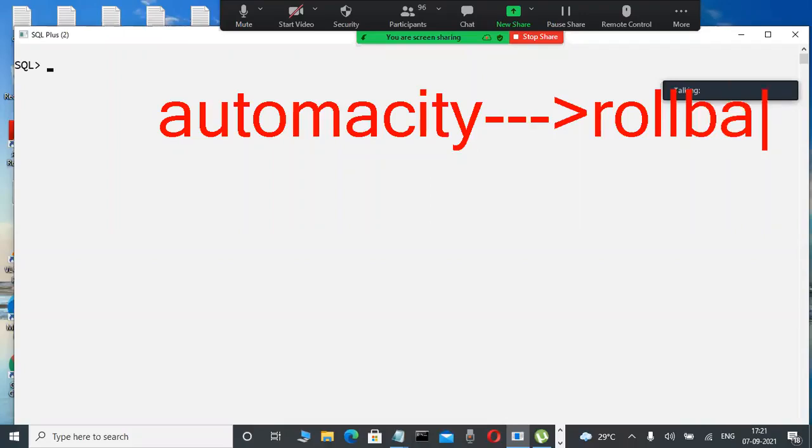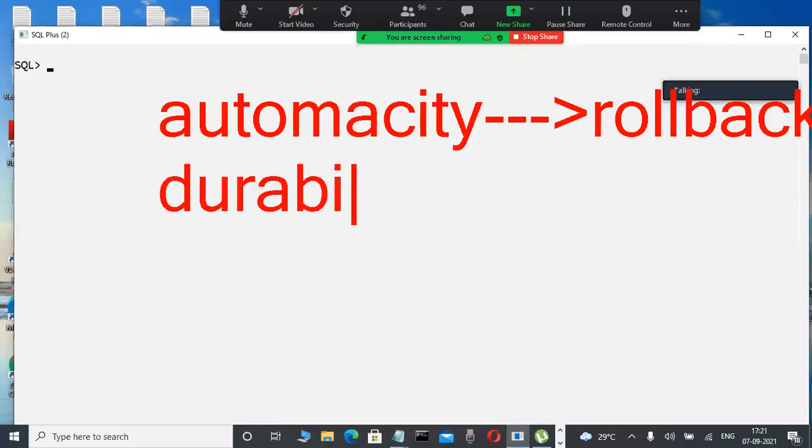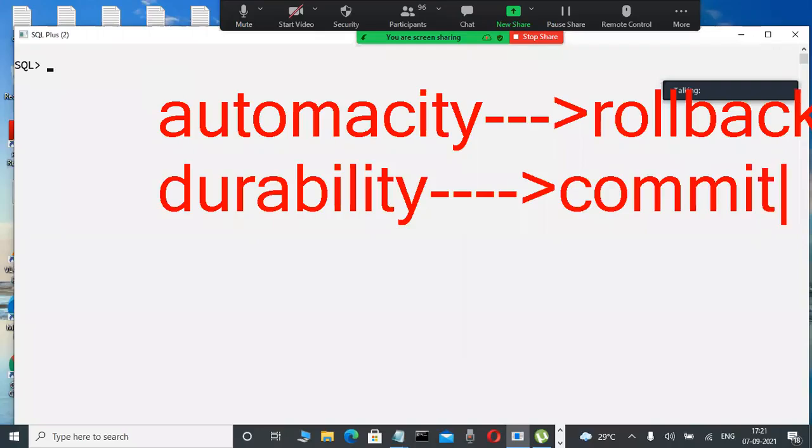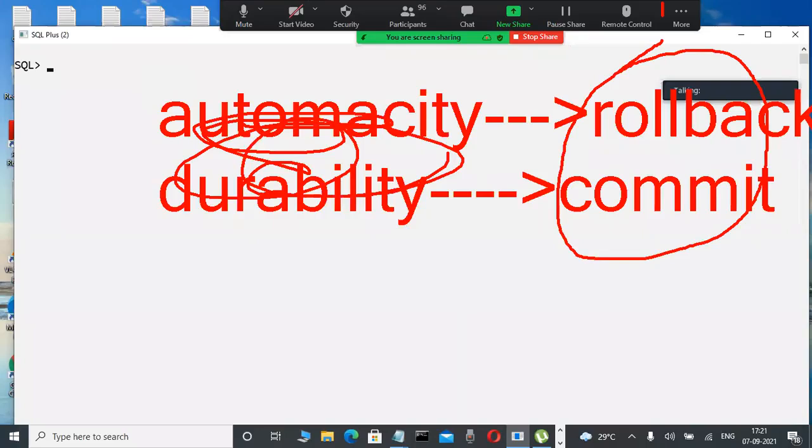Durability is a concept, and based on that in databases, commit is a command. How these two commands work, we will learn practically. You will understand all these things in future.